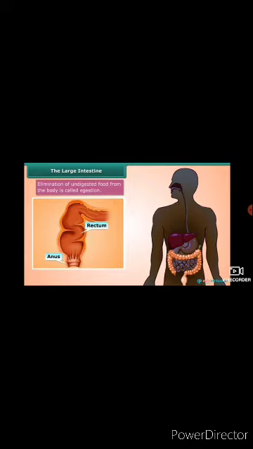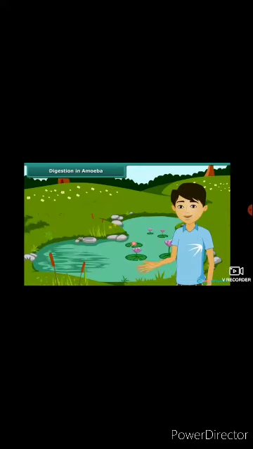Now, we will understand the process of digestion in herbivore animals. Grass-eating herbivore animals are called ruminants. Example: cow, deer, goat. Have you observed a cow chewing continuously even after eating grass? It quickly swallows grass and stores it in the rumen. Here the food gets partially digested and is called cud, but later the cud returns to the mouth and is chewed thoroughly. This process is called rumination, and the animals are called ruminants.